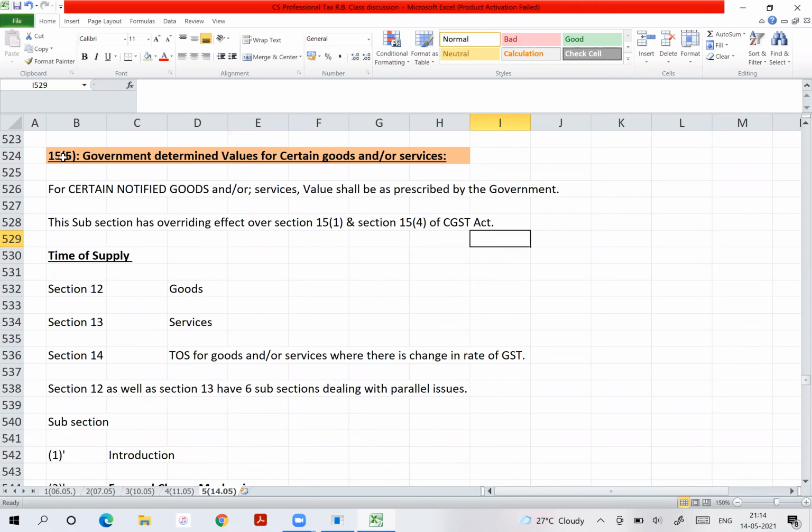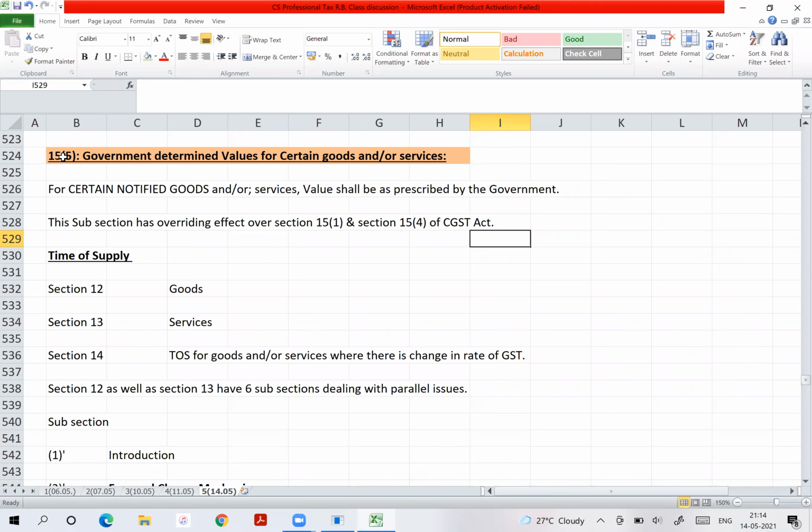15.5 is nothing but the government will determine value for certain goods or services in the rules. Government will determine value for certain goods or services in the rules. Now, for which goods or services, they will notify. Is the point clear? So nothing much to do with this section 15 subsection 5.